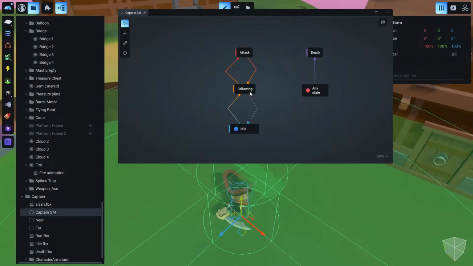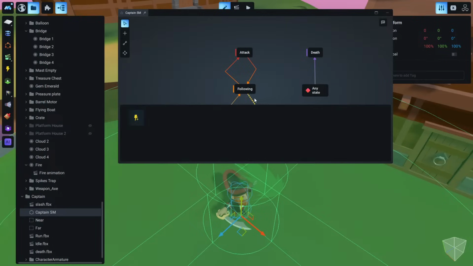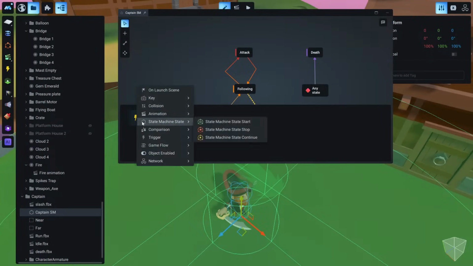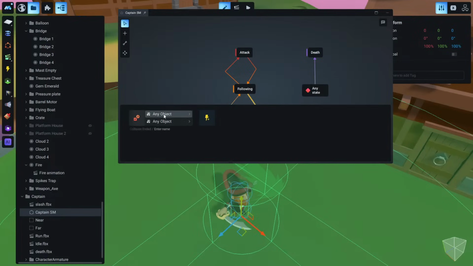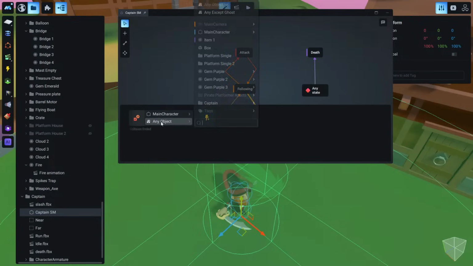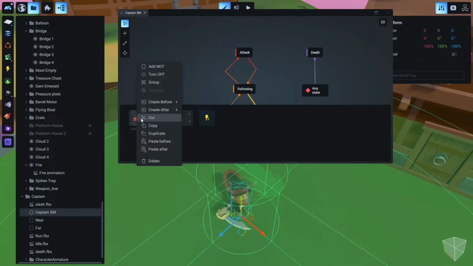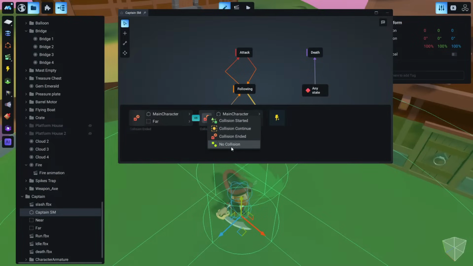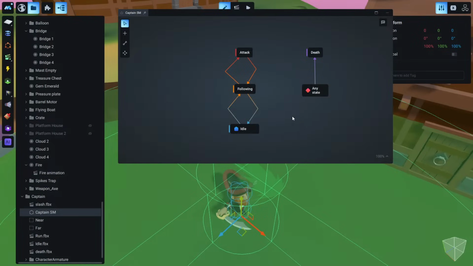We are going to do the same for the following state. Our captain is following the player, but we want to stop following the player, and the captain goes back to idle state. When is this going to happen? When our character is outside this far area. So let's go here and add a collision ended event between our main character and this far area. And duplicate again, and no collision, just to cover all the possibilities.